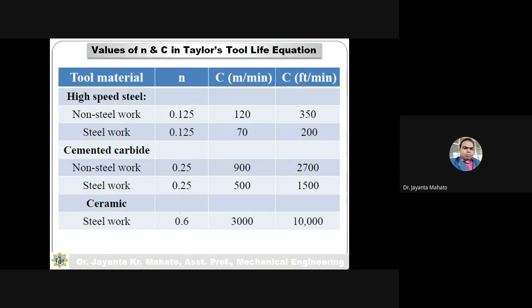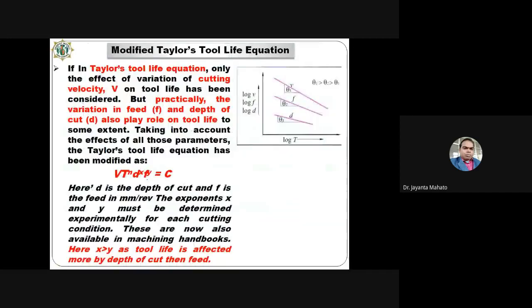The values of n and C for different materials are listed. Now this is the modified Taylor's tool life equation.